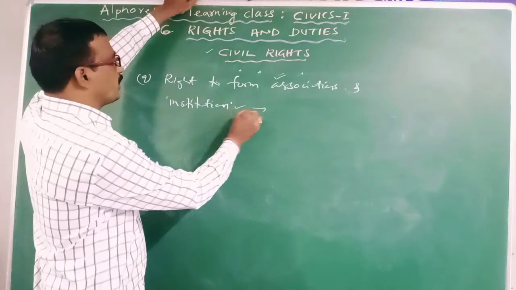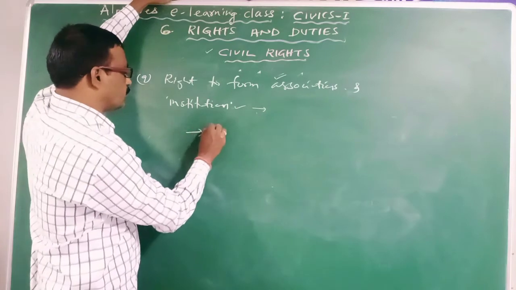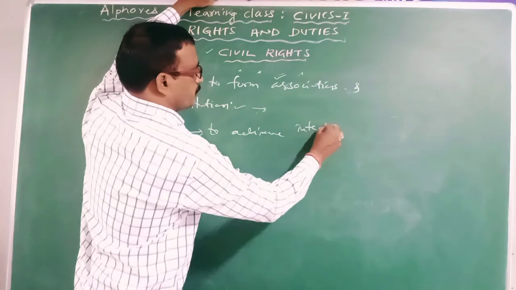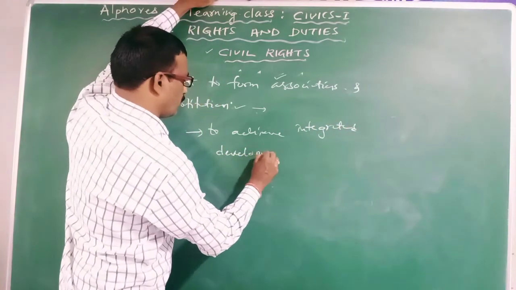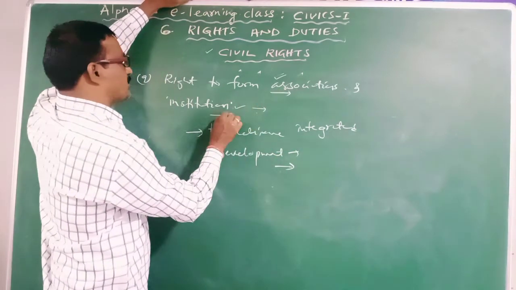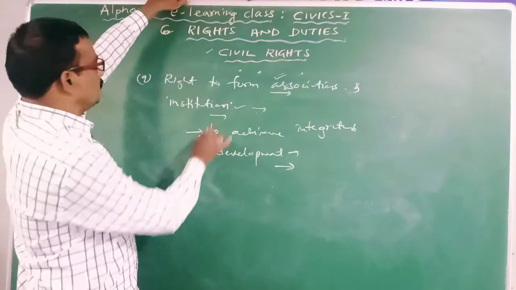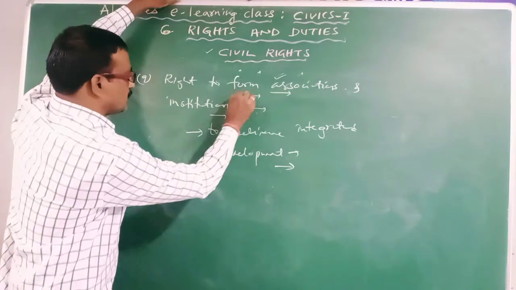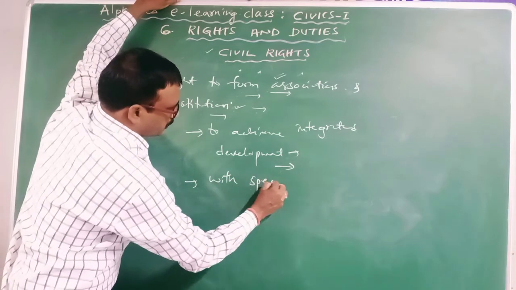Hence, for achievement of integrated development, it is very essential to form the different types of associations and institutions in the society. And these associations are formed with specific objectives.